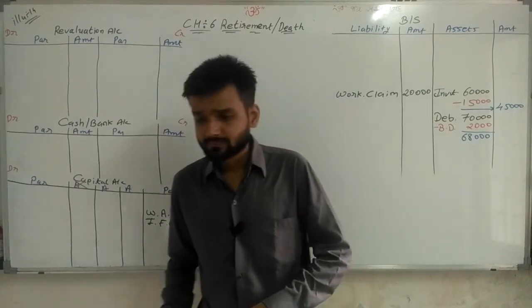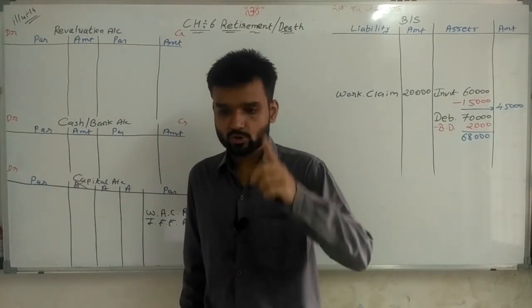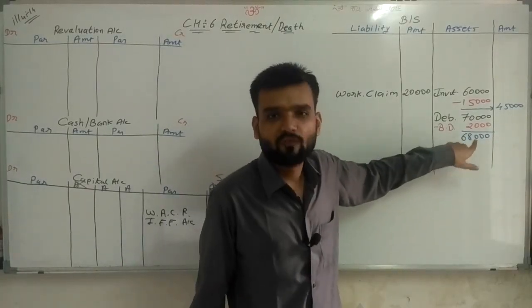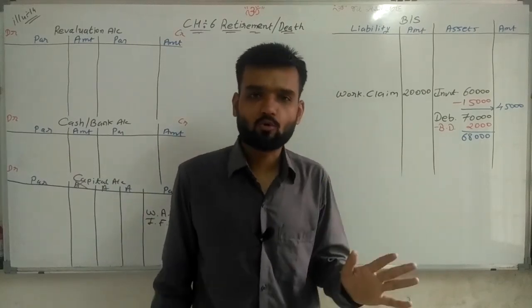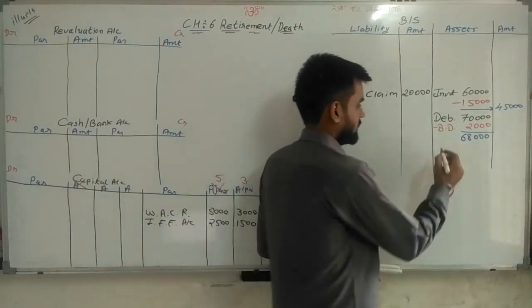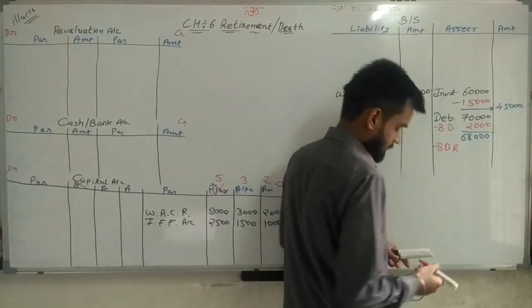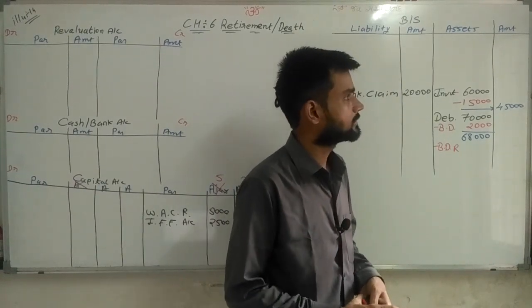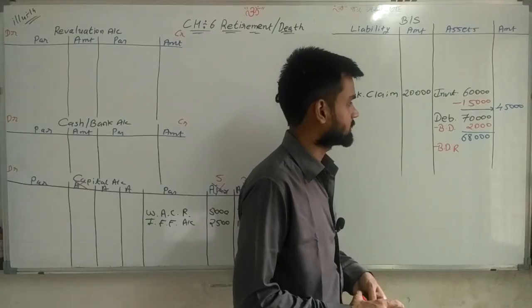Going ahead. And the provision of doubtful debt is to be kept at 5%. Now on this 5% I need to count bad debt reserve. So sir, write down bad debt reserve. Now 5%, 3,400 rupees. 5% means 3,400 rupees.